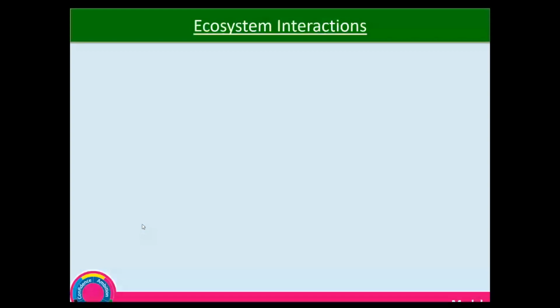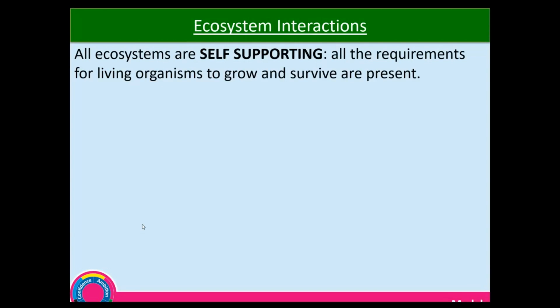We're moving on. I want to talk about the interactions within an ecosystem. All ecosystems are self-supporting. All the requirements for living organisms to grow and survive are present within the ecosystem. That's why they're there. Because if the conditions were not suitable for them to be there, they won't be there. They would have become extinct or would have evolved or moved away, migrated to other parts where there are favorable conditions if they are able to migrate. So we've got to remember that.